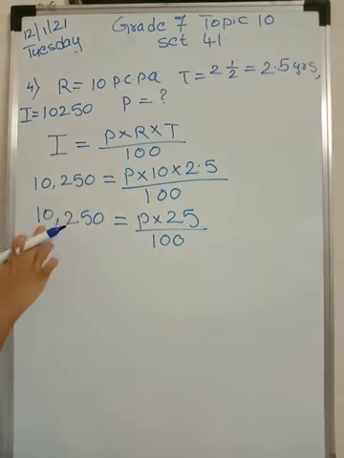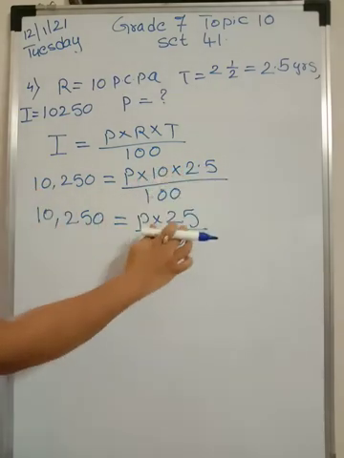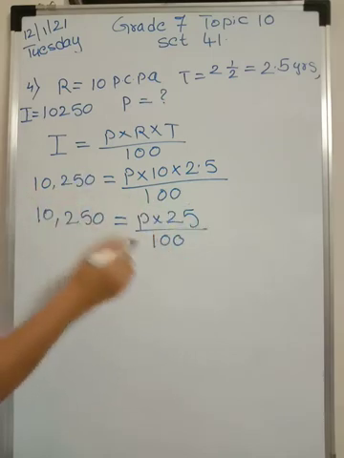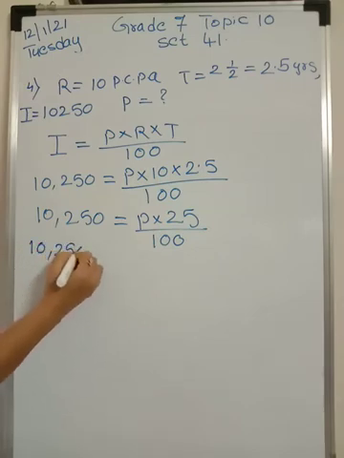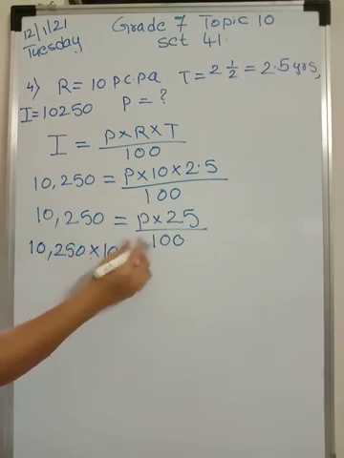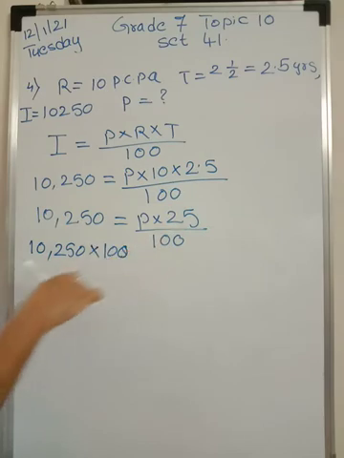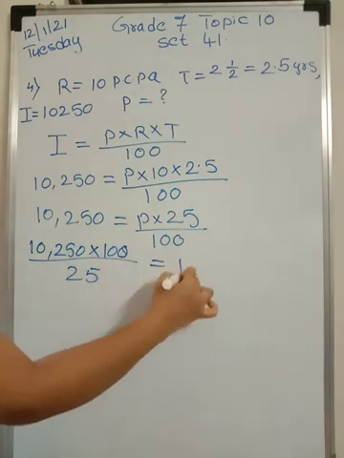So what we have? 10,250 is equal to P, as it is, into 25 upon 100. Now let us find out P. First I am shifting 100 over here. So you have 10,250 into 100. 100 is in the denominator, here it will go in the numerator. It is in division, here it will go in multiplication. This is in multiplication, here it will go in division. Upon 25 is equal to P.